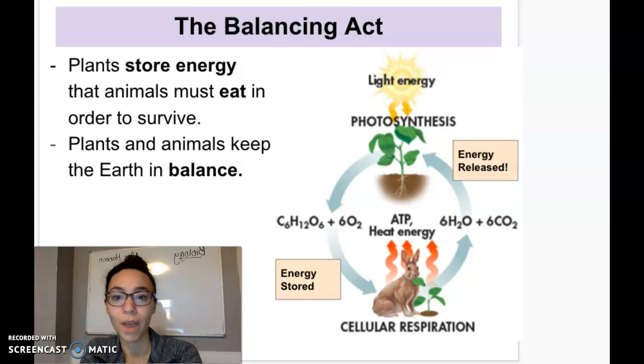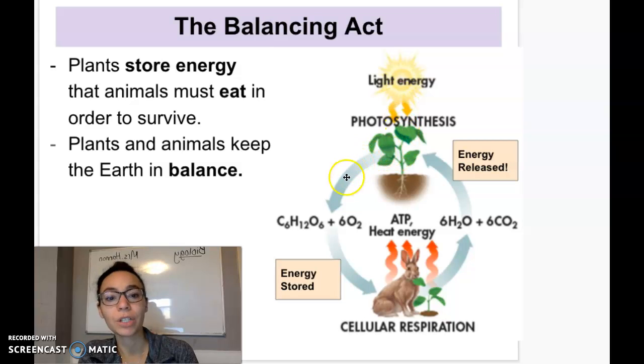All right, so if you haven't noticed, the plants and animals on this planet keep each other in balance, right? So the plant stores energy from the sun. So we get it, store it as carbohydrates. Heterotrophs can eat those carbohydrates, release